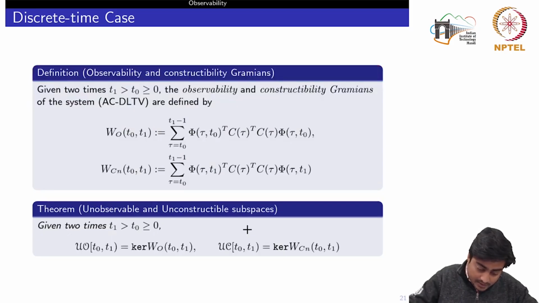The Gramians would remain the same, just the summation would appear instead of the integration, and the time is an integer instead of a real number. So this is the observability Gramian, and this is the controllability Gramian, and the key results which characterize these subspaces in terms of the Gramian remain the same. Also the derivation remains the same, so we won't go into the derivation of these results.